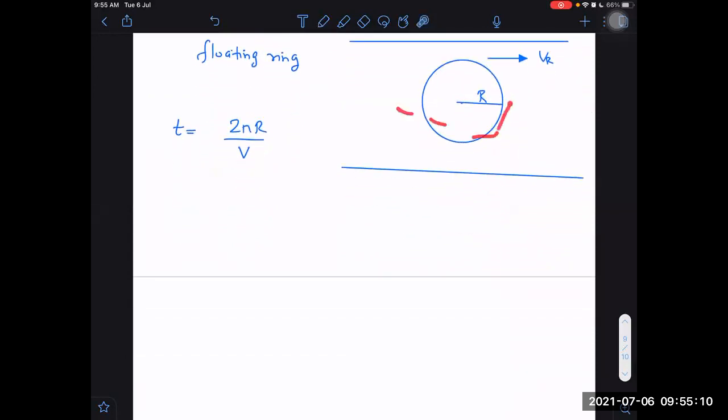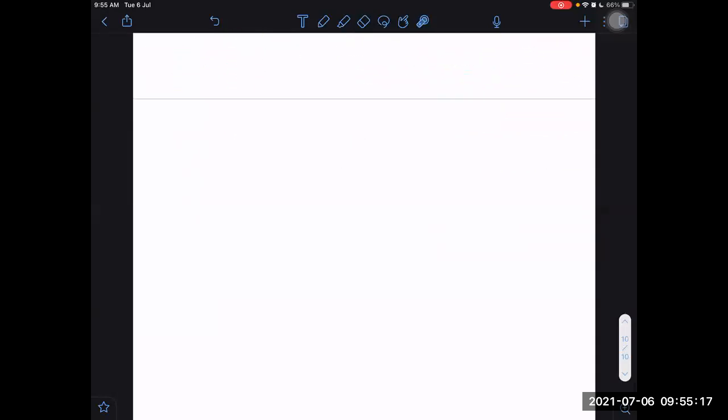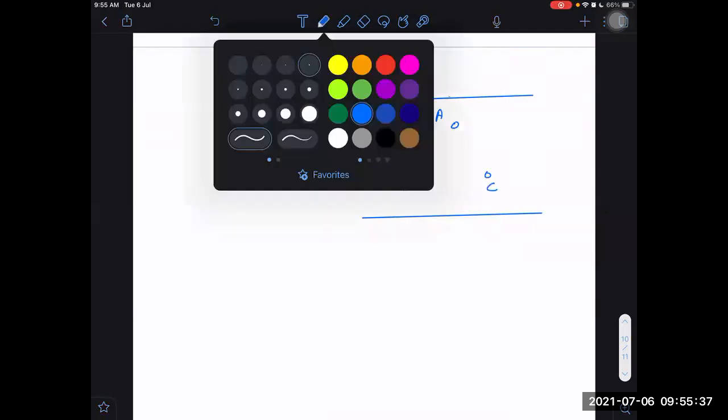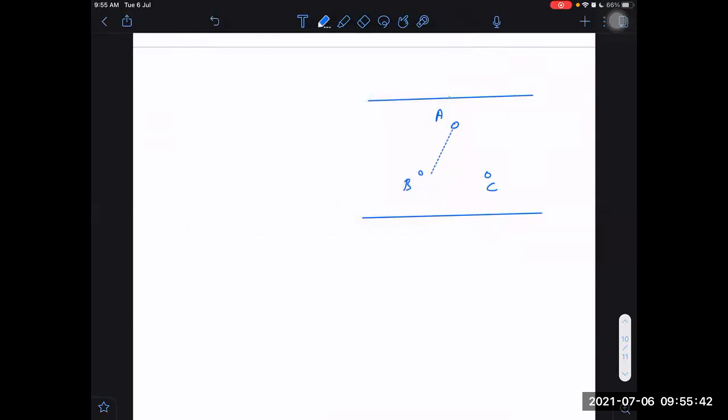So any polygon, if they are made of floating objects which are floating with the river with the same speed as that of river, in all those cases the answer will be very easily obtainable. But it will be difficult if I take this case now. What would be the time taken to move from A to B to C, if A, B and C are stationary in the ground frame?